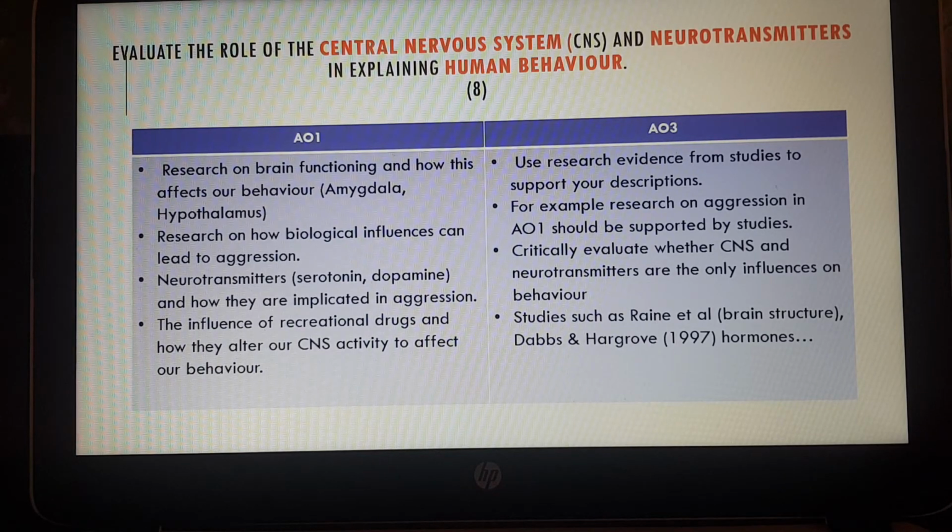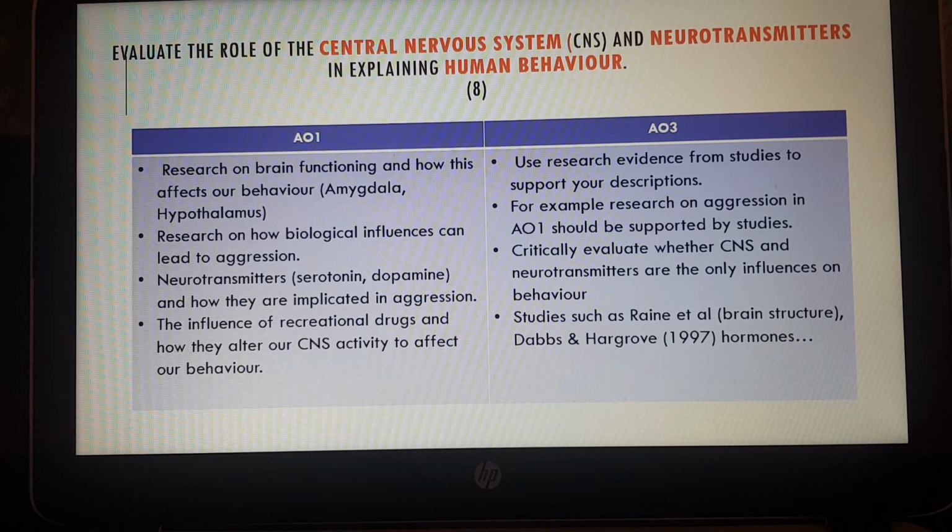Going on to the evaluation, the AO3 parts. This is again where you're going to be using research and examples of studies to support your descriptions. So you might want to go back through your textbooks and notes and make a list of all the studies that you can use in this question. Research on aggression should be supported by these studies. What you're really doing here in the AO3 evaluation is critically evaluating whether biology, the central nervous system, hormones and chemicals are the only influences on behavior.